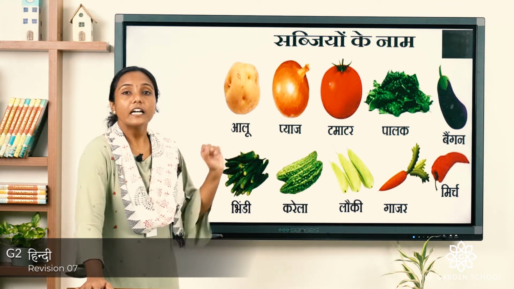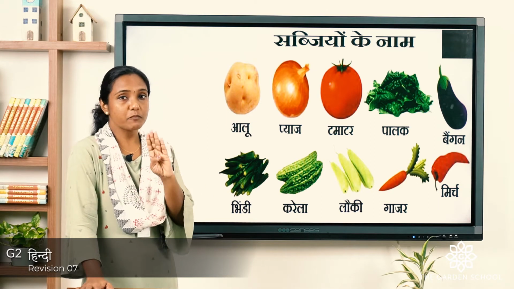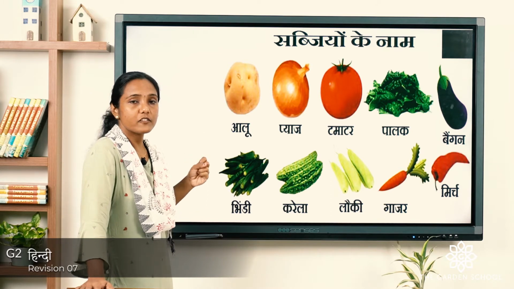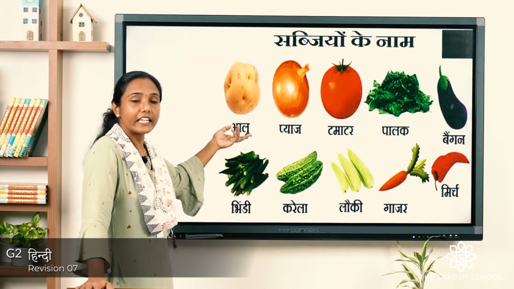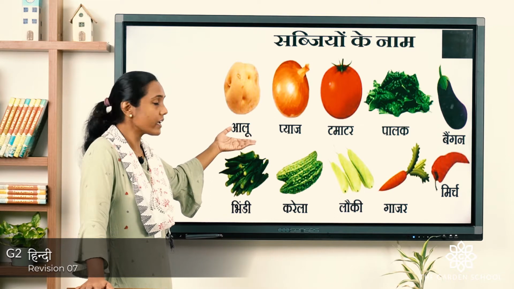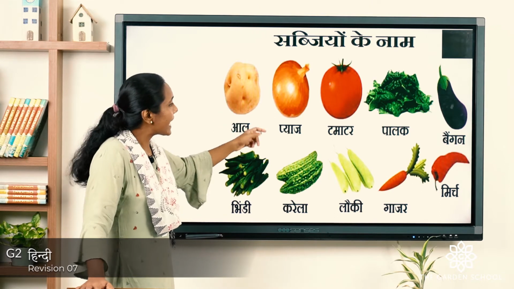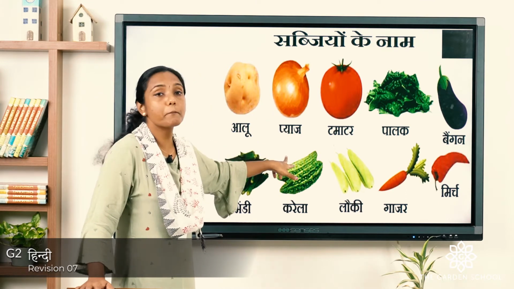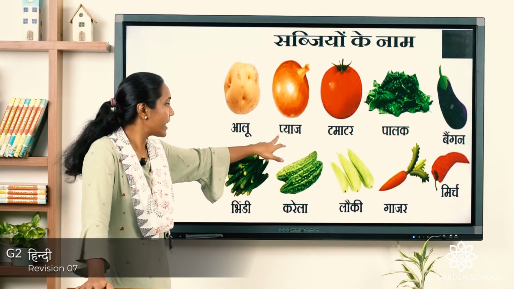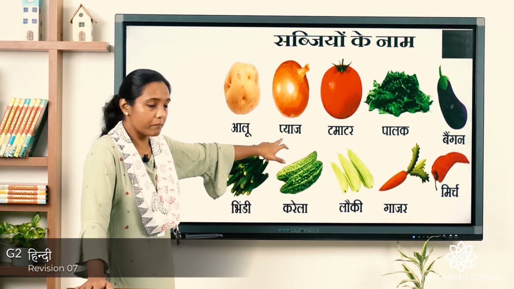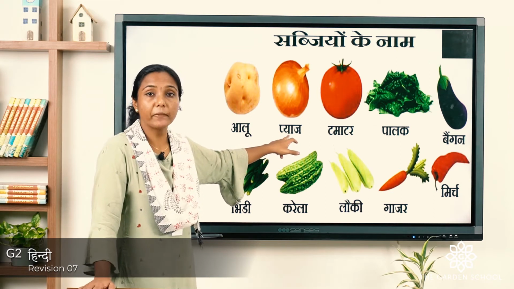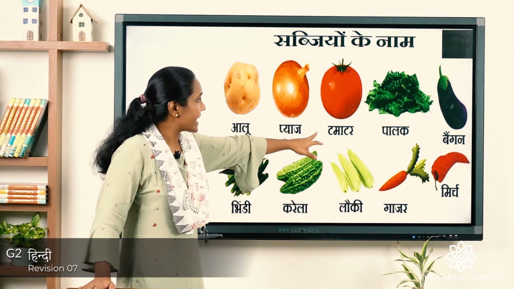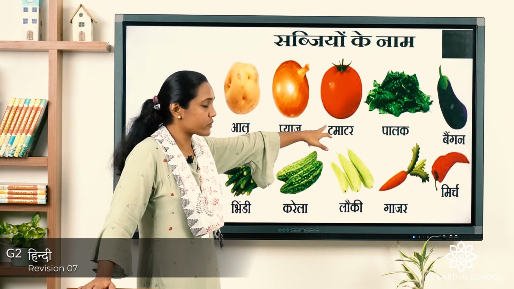The first picture you can see, all know it is potato. So, what do we call in Hindi as aloo? So, potato we call in Hindi aloo. Okay? It is aloo. Next you can see it is onion. Onion we call in Hindi as pyaz. Yes, it is pyaz. Repeat with me again, it is pyaz. Yes, pyaz.